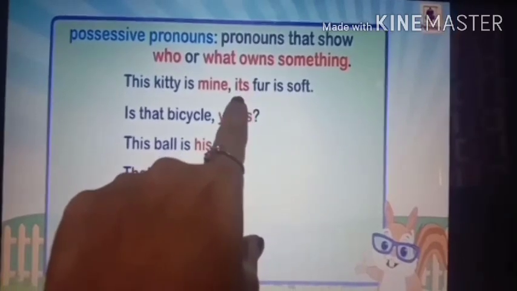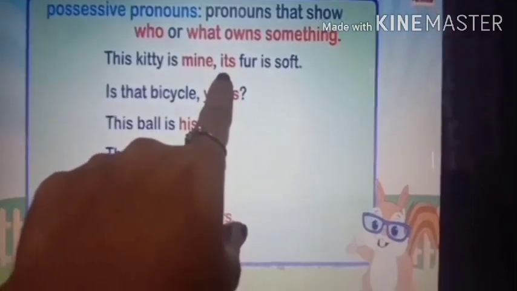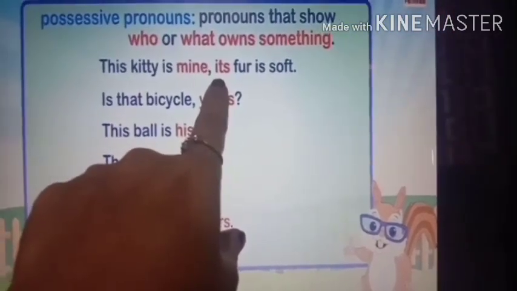So this its is used for things, okay, animals. So its is also the possessive pronoun. It is showing whose fur? Its fur.